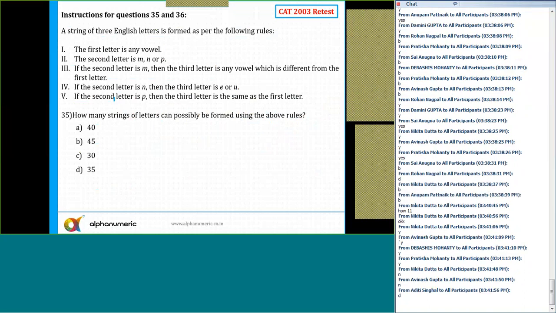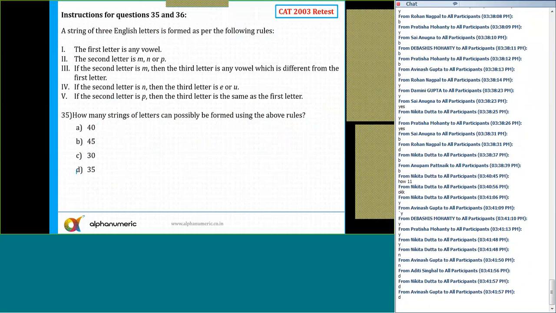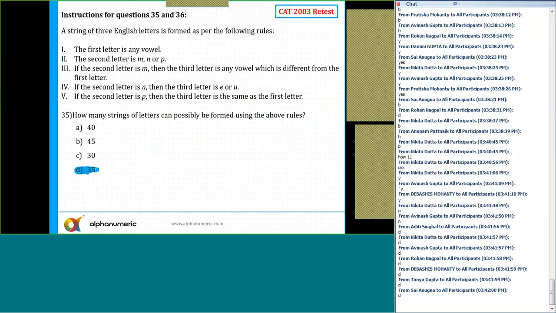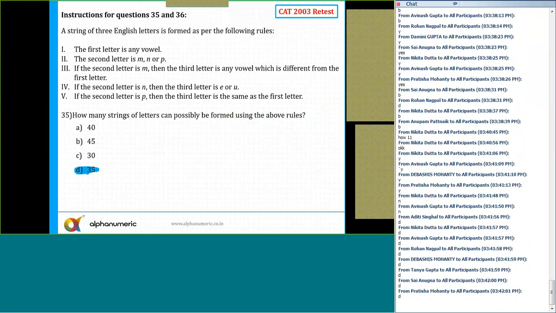35 and 36. So 35, what is the answer for 35? That's right, answer is option D. So this was an easy one. A string of 3 letters is formed here. First letter is vowel, so that is 5. The second letter is M, N or P. So let's say second letter is M. First letter has got 5 choices. If the second letter is M, then the third letter is any vowel which is different from the first letter. So can I say 4 ways?